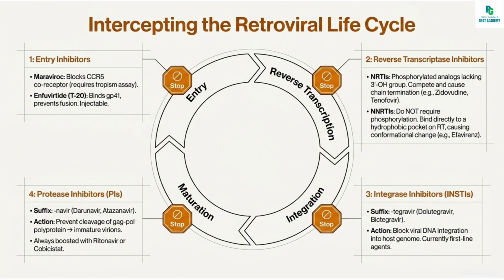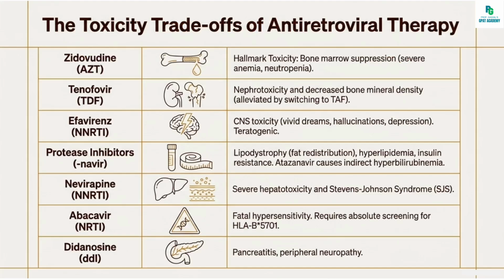Last class is the entry inhibitors. We have Maraviroc, which blocks the CCR5 coreceptor and requires a tropism assay. The enfuvirtide, that is T20, is a peptide and injectable. It binds to GP41 and prevents fusion, and hence it is a fusion inhibitor.